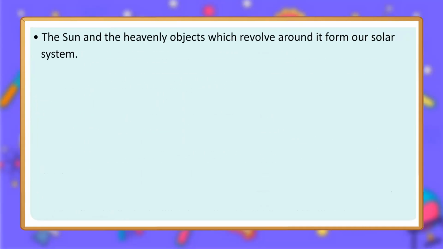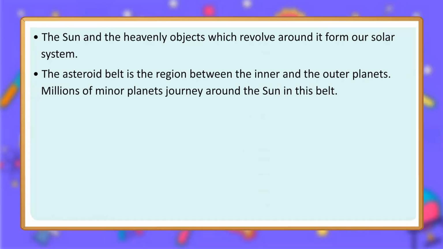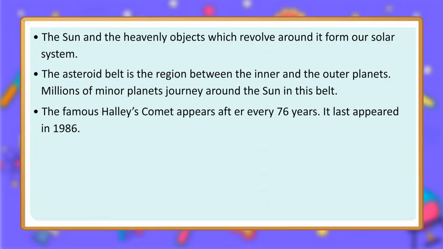The Sun and the heavenly objects which revolve around it form our solar system. The asteroid belt is the region between the inner and the outer planets. Millions of minor planets journey around the Sun in this belt. The famous Halley's Comet appears after every 76 years. It last appeared in 1986.